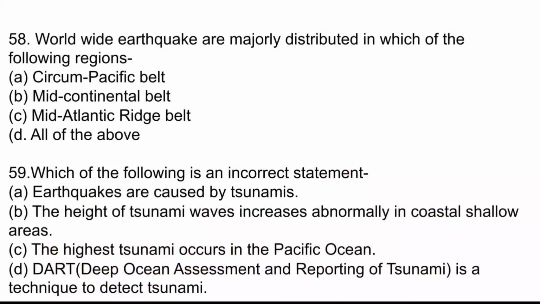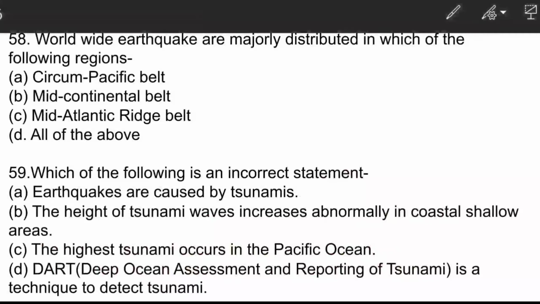Worldwide, earthquakes are majorly distributed in which of the following regions? So here D is the correct answer. They are majorly distributed in the Circum-Pacific belt, which accounts for around 63% of the total earthquakes of the world. This includes Chile, California, Alaska, Japan, Philippines, New Zealand, etc. Then we have the mid-continental belt, which consists of around 21% of the total earthquakes.